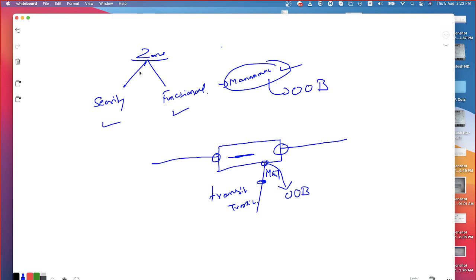Okay, so we know what is security zone. We also know what is functional zone now. Apart from that, there is one more thing which is called a system defined zone. So these are all user defined. Which ones? Security zones and functional zones can be defined by the user. Whereas the system defined zone is only one zone, which is called null zone.